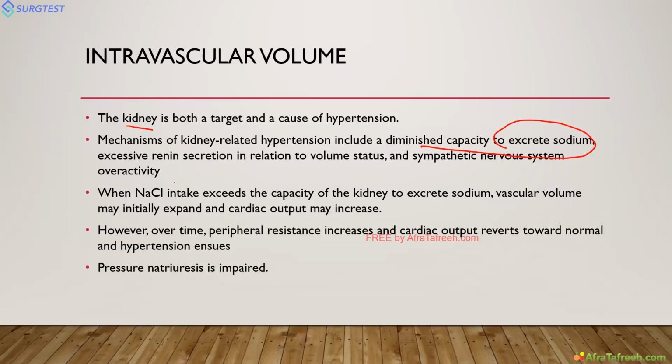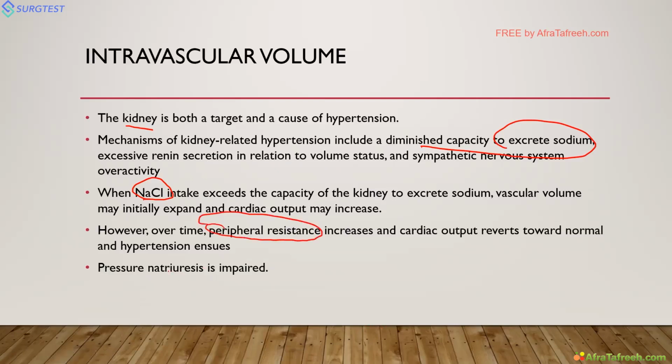In early stages, when there is increased sodium chloride intake, the kidney compensates and tries to excrete sodium. So what happens? It increases the cardiac output initially. Further, as the process takes over, the cardiac output will come to normal and peripheral resistance increases. So this is the main pathogenesis of hypertension.